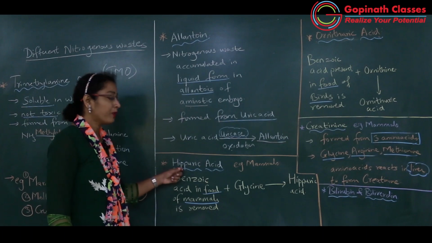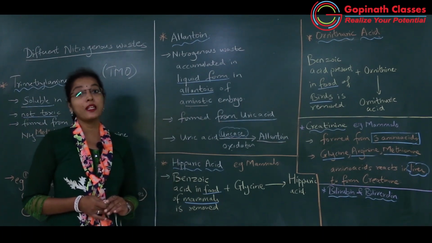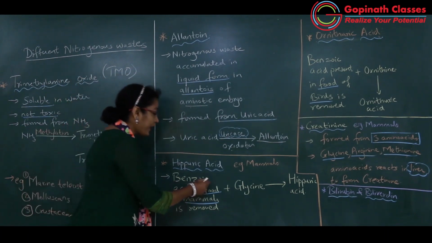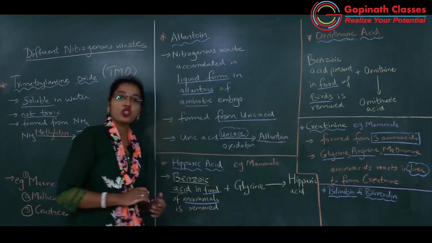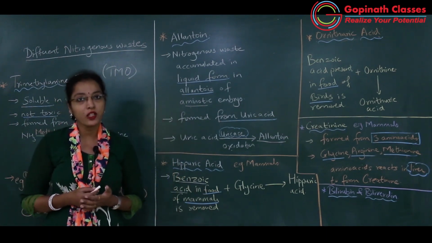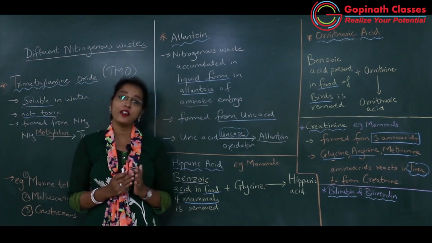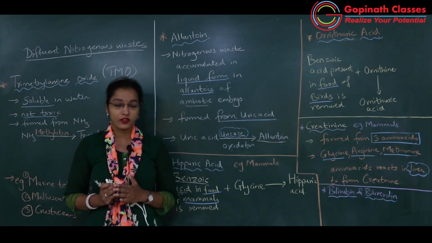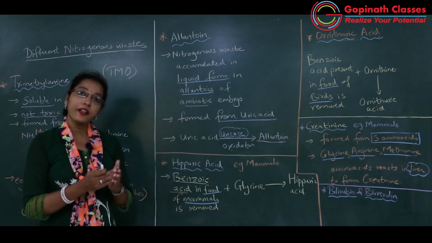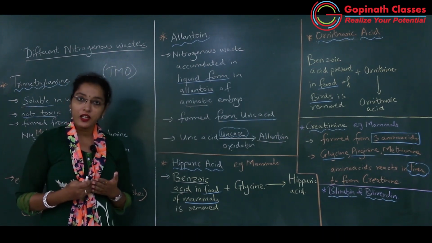Okay, and this hippuric acid, how is it formed? It is formed due to reaction between benzoic acid and glycine. Okay, so benzoic acid is the acid which is present in the food. The benzoic acid present in the food that mammals consume is not good for the health. Okay, so this benzoic acid will be removed by the body. How will it be removed by the body?